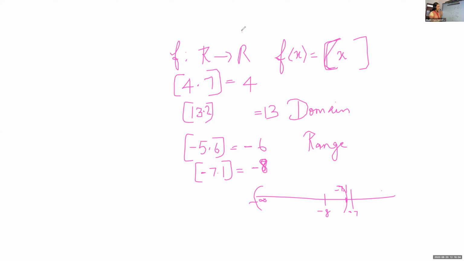So now what will be the domain and range here? What about the domain? We can take the greatest integer for all the real numbers. So the domain is real numbers, R. All the real numbers. Good. What about the range? Z.